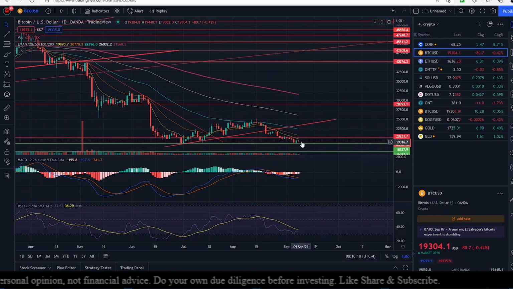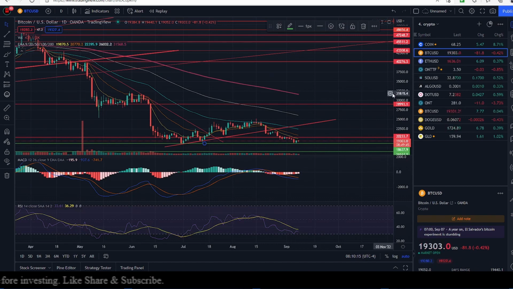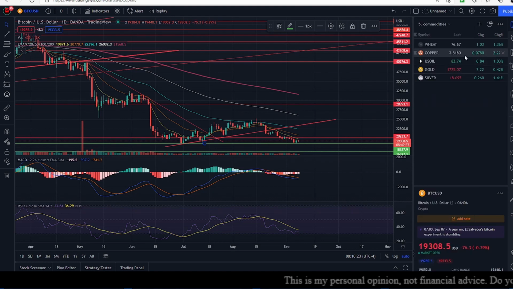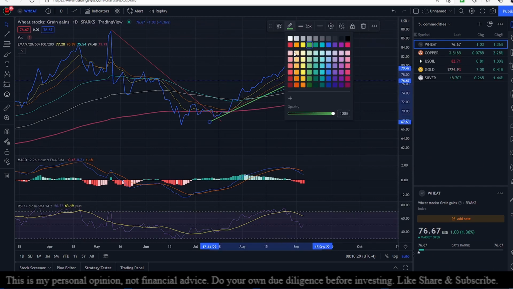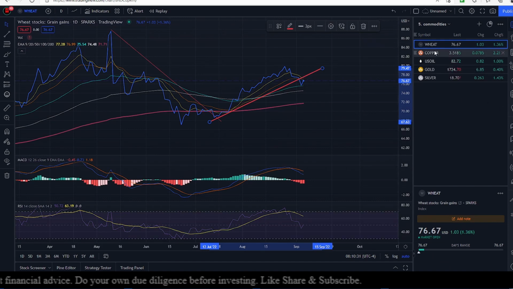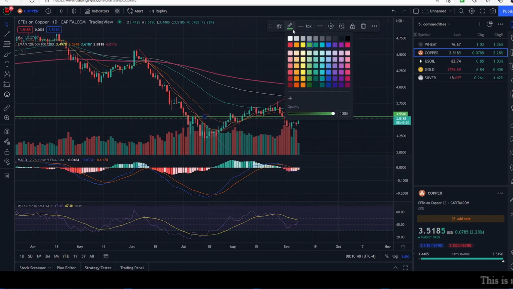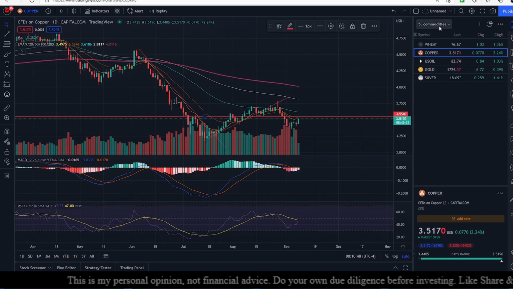When I look at Bitcoin, it's still under the 20,000 limit, and it's still bouncing off a support of 18,600. Today it's already negative, and if Nasdaq goes down, it's going to move down. Then if you look at commodities, wheat is again starting to go up, but it's going to face resistance from this diagonal line of resistance, which was earlier a support. And copper is also going up 2.28%, and it's going to face a resistance out here at 3.55, which I'm going to mark as a resistance. Before that, it has to break through the 20-day exponential moving average sitting at 3.53. So that's what I have with the commodities.